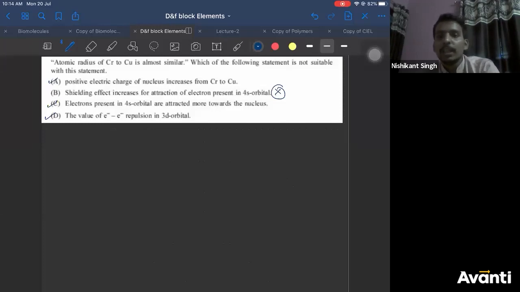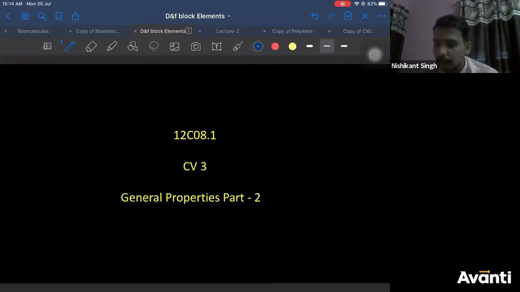So not suitable statement is B. Is there any doubt in this? B is the not suitable statement. I have already given you the reason why B is not suitable statement. Because shielding effect you apply in a group. You do not apply shielding effect in a period, because electrons are added in the same period. Okay? Alright. So let's move toward the next concept or next property.